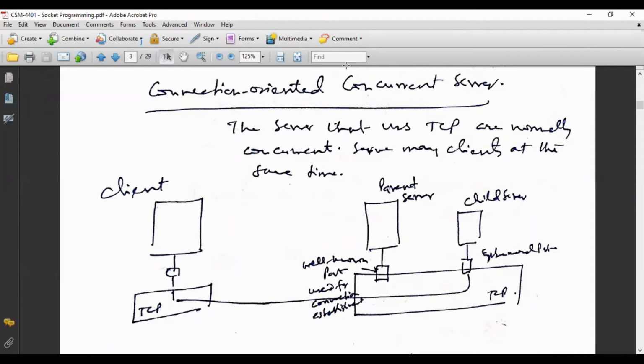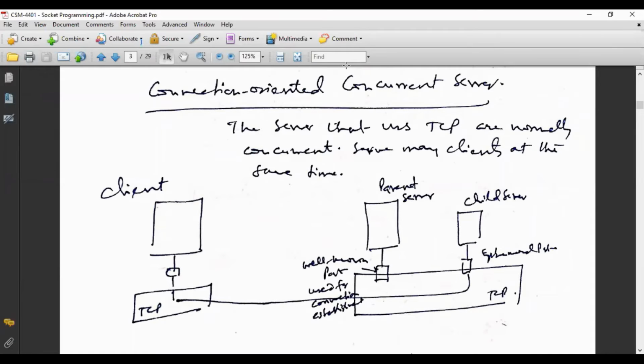So next is connection oriented concurrent server. What happens basically, the servers that use TCP are normally concurrent. A server may provide services to many clients at the same time. How does it happen? Basically, you see here the process. On the left hand side, the client program is running on TCP because they are connection oriented. So the TCP on the client side will communicate with the TCP on the server side. You see here, there are two servers, the parent server and the child server.